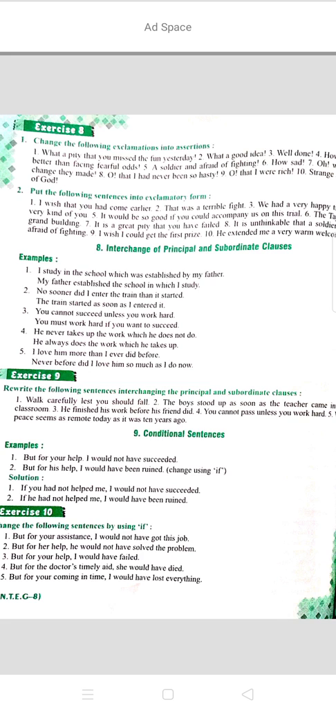Now comes the ninth rule, that is conditional sentences. I have explained conditionals, students, which show a condition: type 1 condition, type 0 condition, if you remember. See, the example here is, but for your help, I would not have succeeded. What you have to do? The solution is, if you had not helped me, I would not have succeeded. That means for the conditional clause, definitely if comes. Conditional sentences are made of two clauses, the if clause and the main clause. So one if clause must be there. The 10th exercise is on the basis of condition, you have to add if. Hope it is clear to you, students. Thank you.